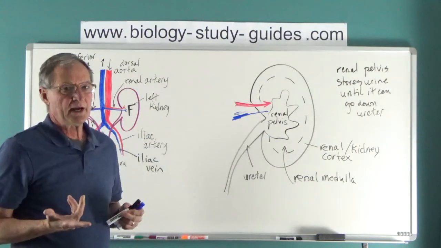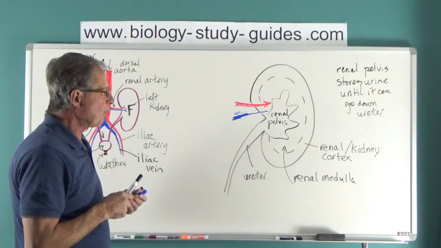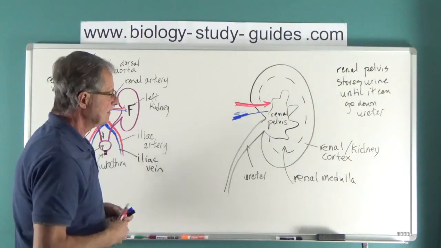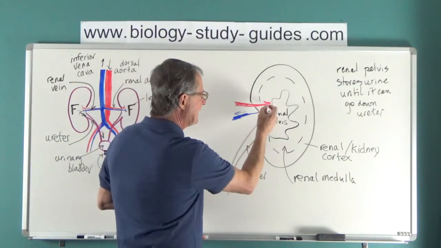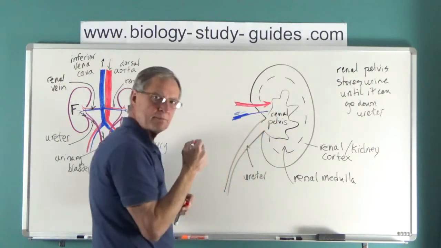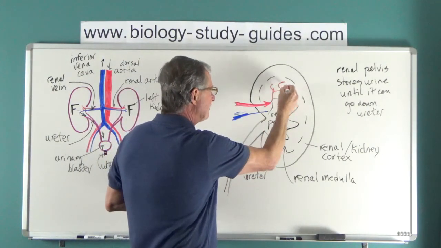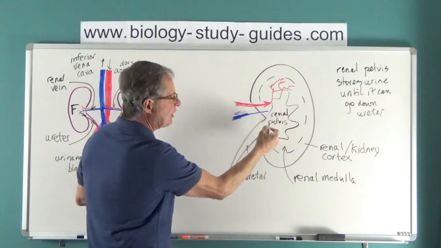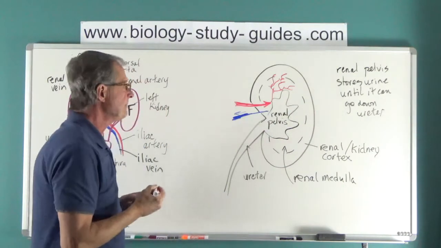Now there's one more thing I can represent on here, and that's where all this happens. This renal artery comes in, brings blood in, and it forms a capillary bed. So it branches, and it branches, and it branches, and forms a capillary bed, not in the pelvis, remember there's a hollow space, but out into the cortical region.